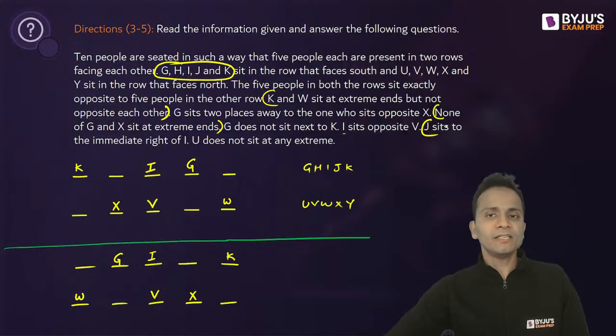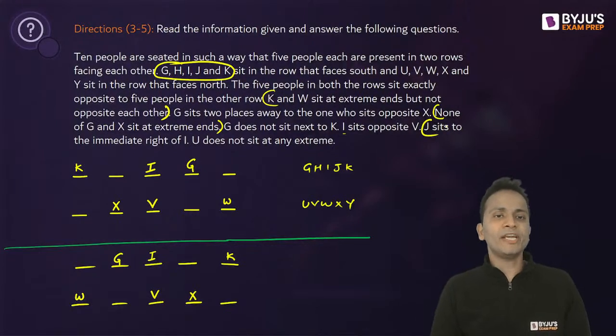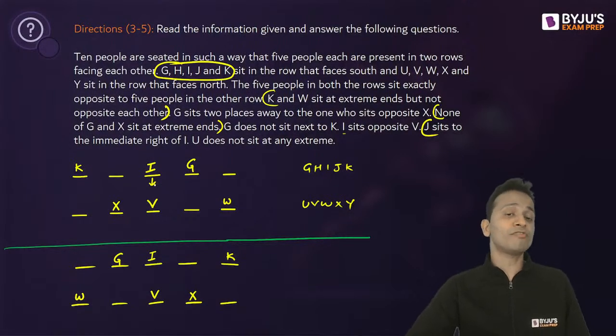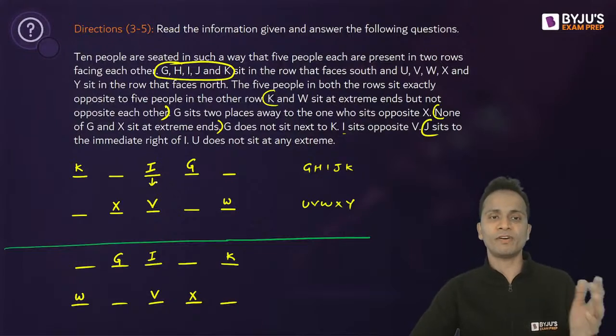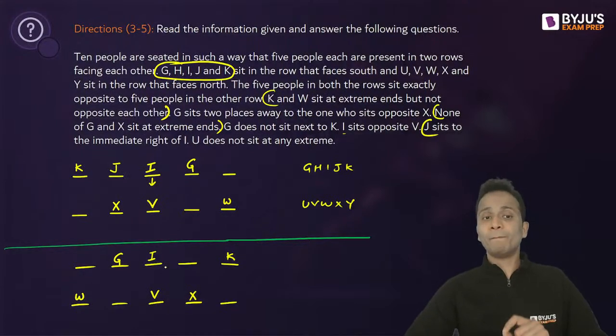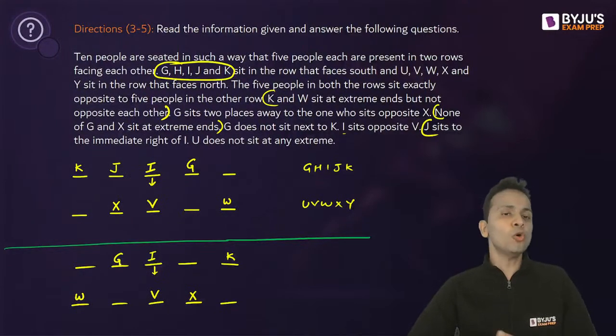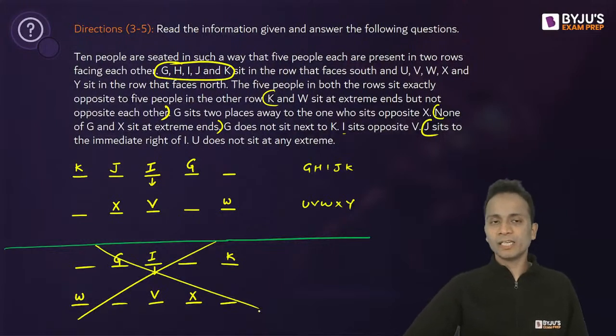Now the next line, J sits to the immediate right of I. Now immediate right of I in the first case. Since I is facing south, immediate right of I will be on the left hand side of our screen. So J sits to the immediate right of I. I can make J sit at this chair. But in the second case, there is no place for J. So I can completely eliminate the second case and I'll go ahead with the first case.